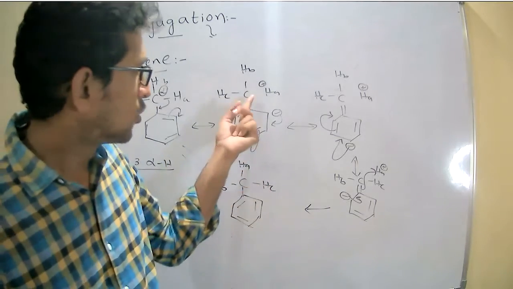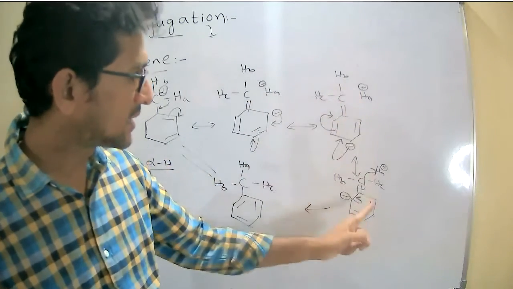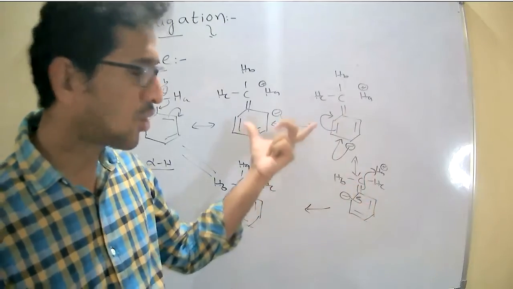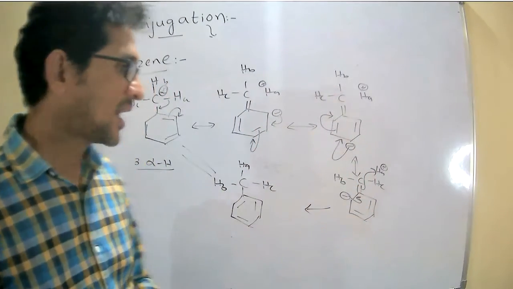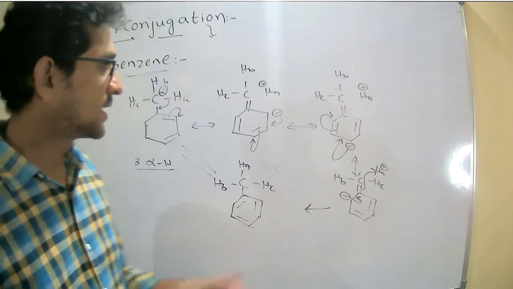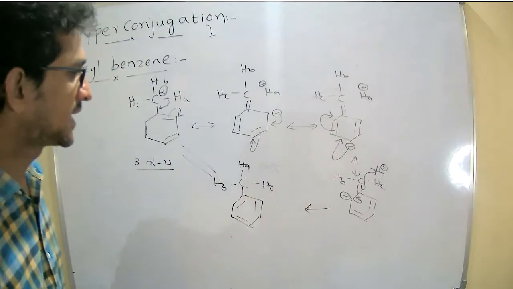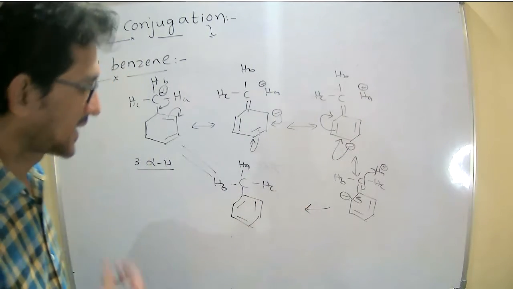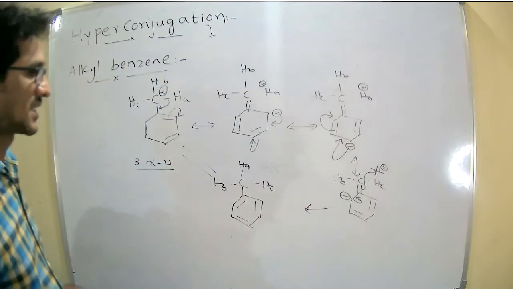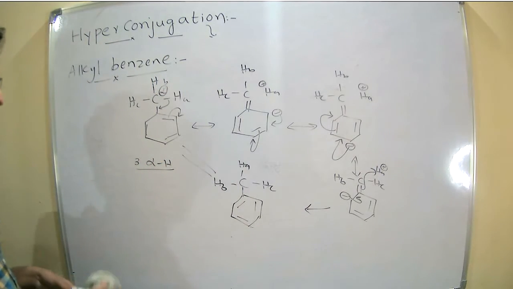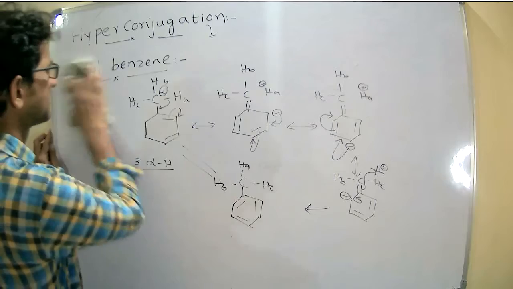So now see, no bond resonance, and no bond resonance. How many no bond resonance structures are exhibited? Three hyperconjugated structures are exhibited. Therefore, it is said to be a stable compound, which shows the hyperconjugation effect. Right.